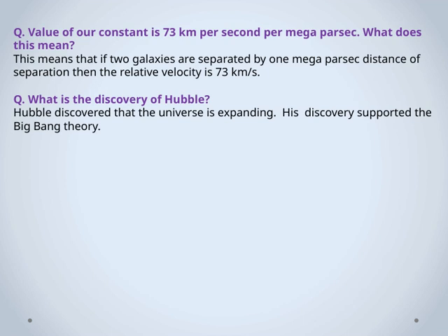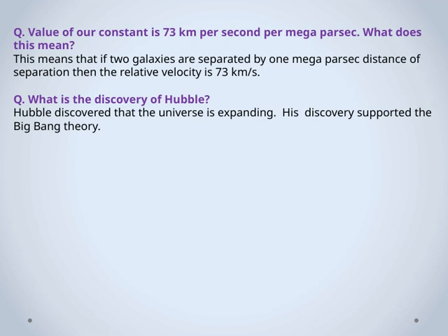Well, it tells us that if two galaxies are separated by a distance of 1 megaparsec, their relative velocity, that is, how fast they are moving away from each other, is about 73 kilometers per second. This measurement is fundamental because it helps us understand the rate at which the universe is expanding.